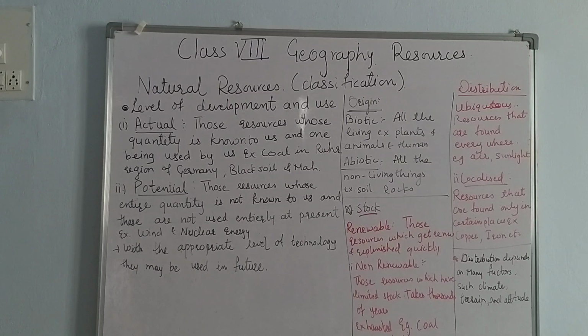We know somewhat about coal in some regions, but many of these things we don't know. Those resources are not used entirely at present, and we can't use them at present. How much wind you want, 5 kgs, 10 kgs, 12 kgs, you can't know. Even nuclear energy, how much you are going to produce, you don't know.